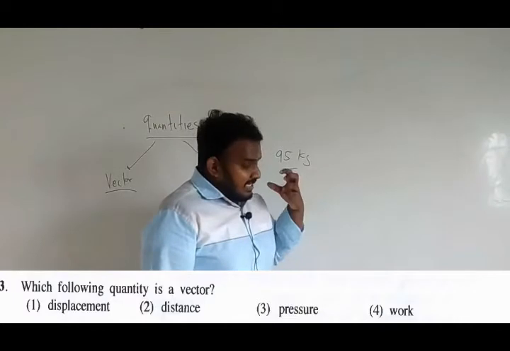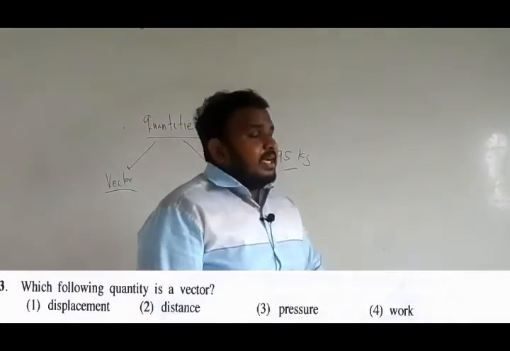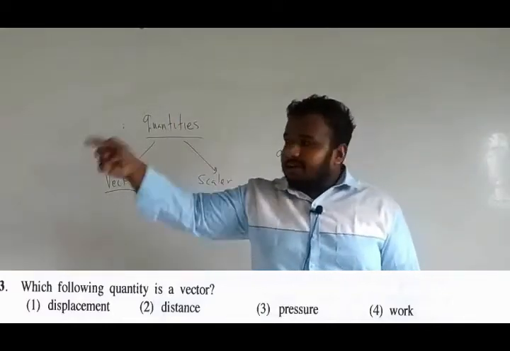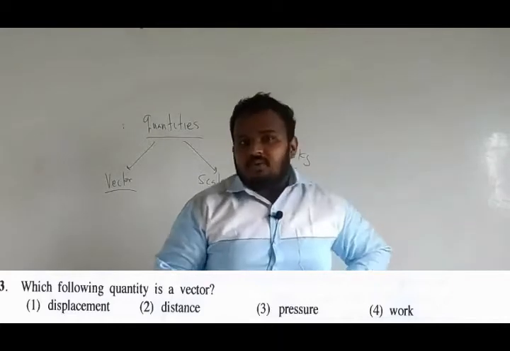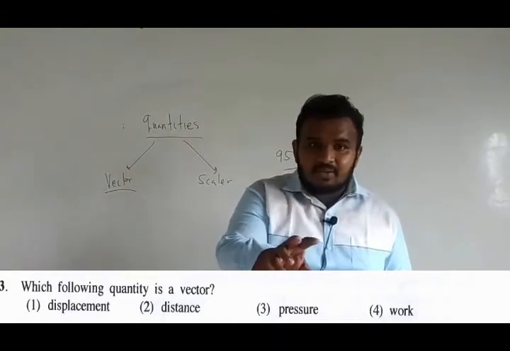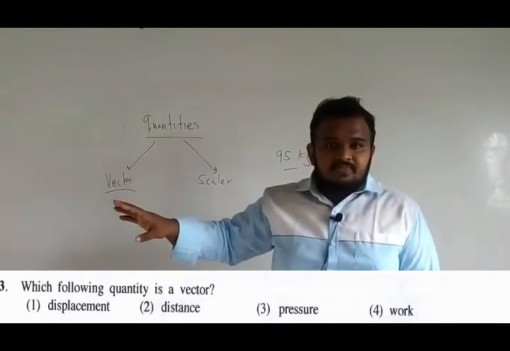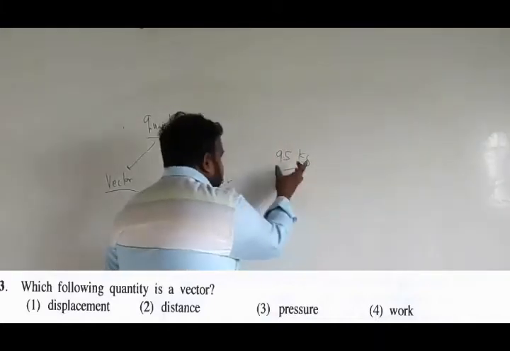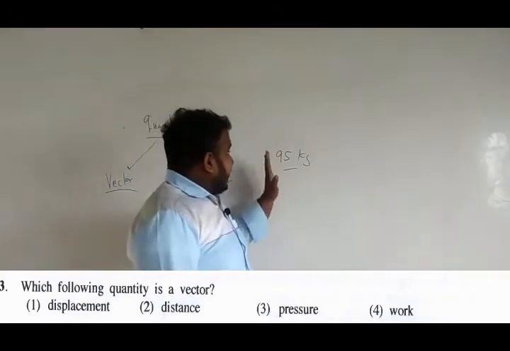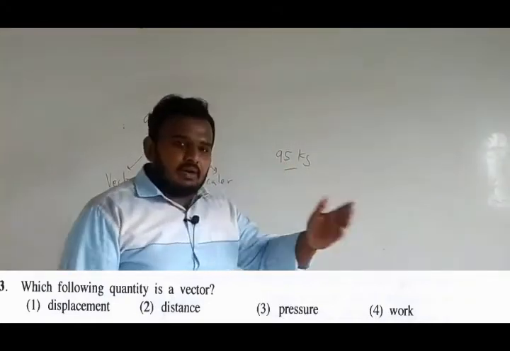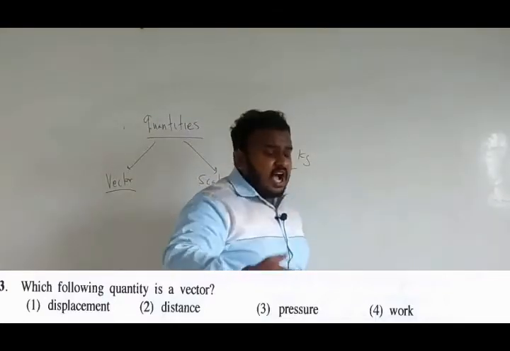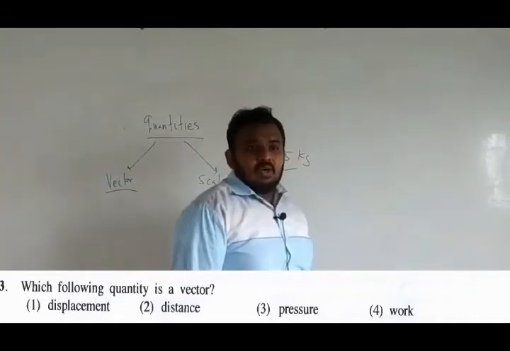So is it mandatory for me to say 95 kilogram downward, 95 kilogram upward, 95 kilogram right, 95 kilogram left? No, it's not required. Because mass does not require considering the direction. Only the magnitude, only the amount, only this number is sufficient for the description. So this type of quantities we call what? Scalar quantities.